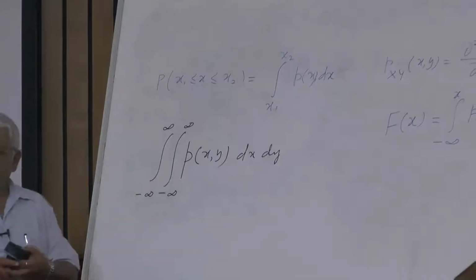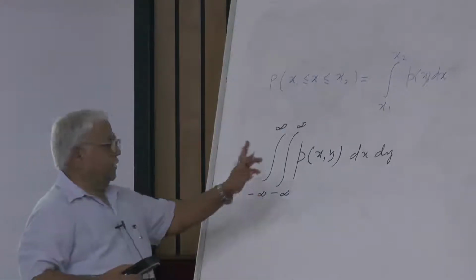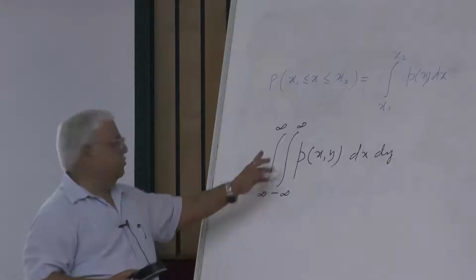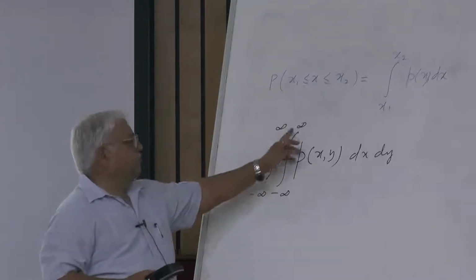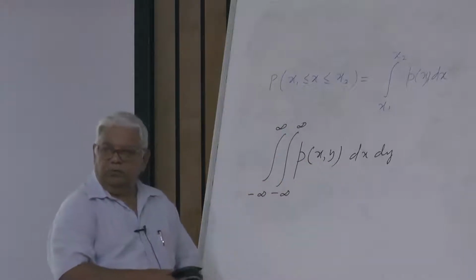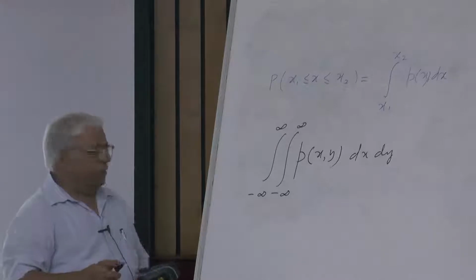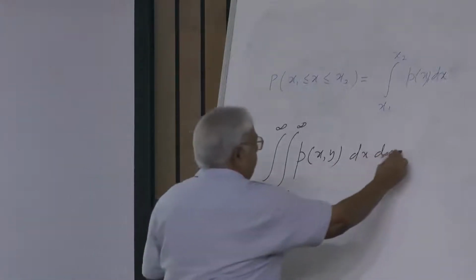This gives us now the probability of capital X and Y in the full range from minus infinity to plus infinity for the first one, and from minus infinity to plus infinity for the second one. This is a certain event now. Capital X and Y cannot be beyond this. So this will always be equal to 1.